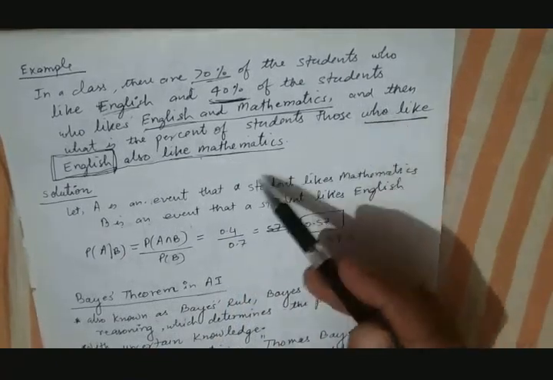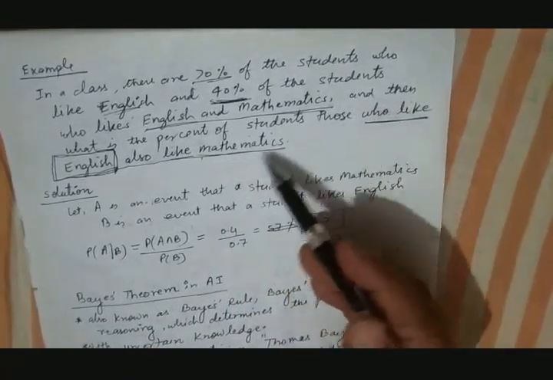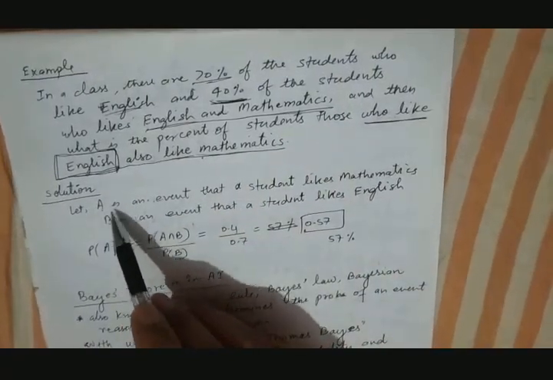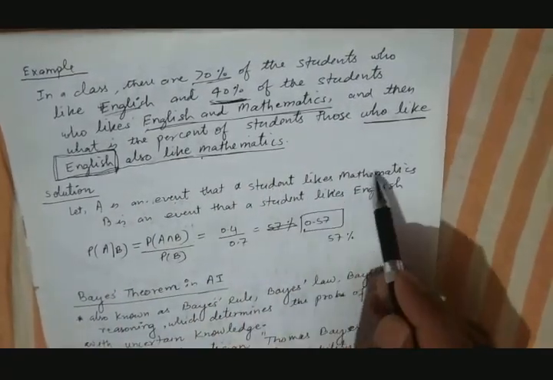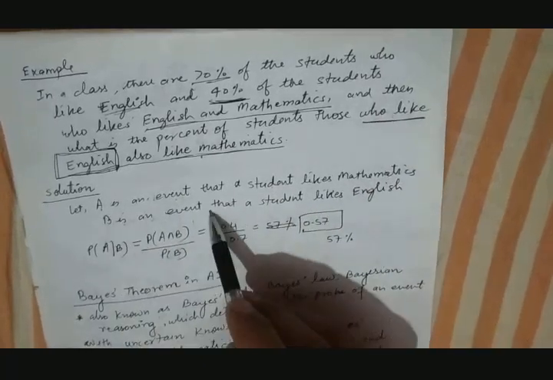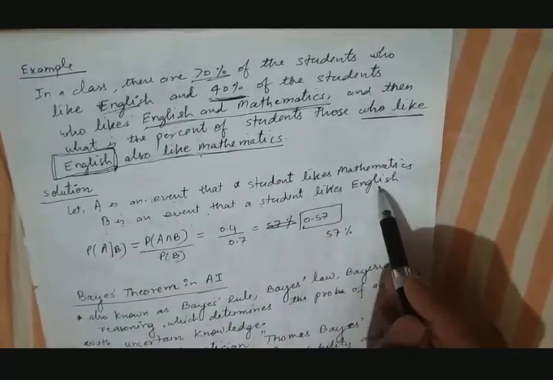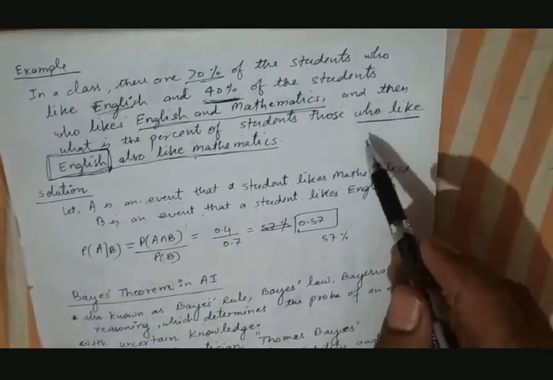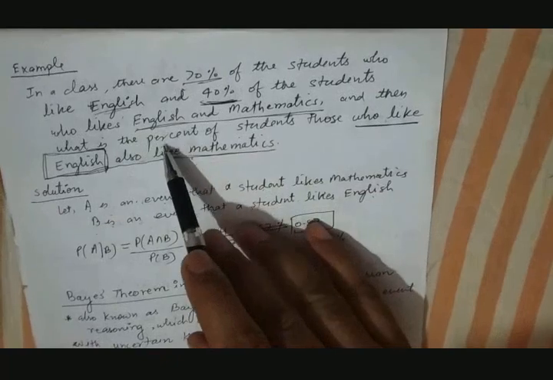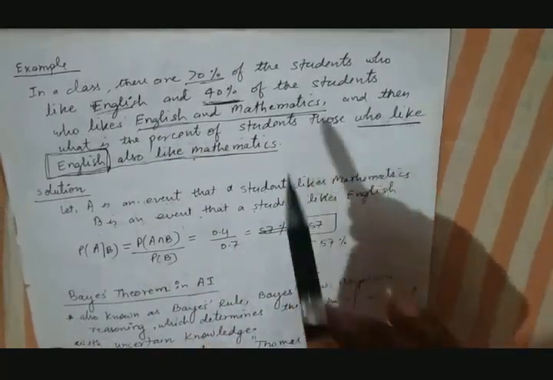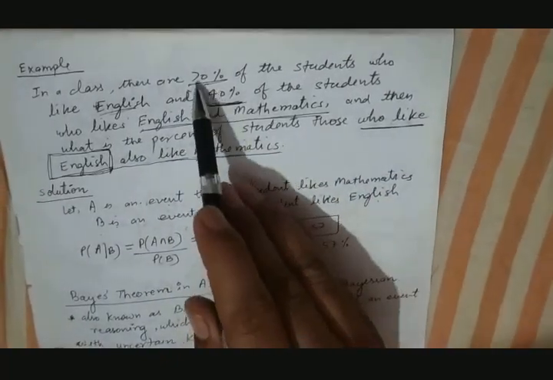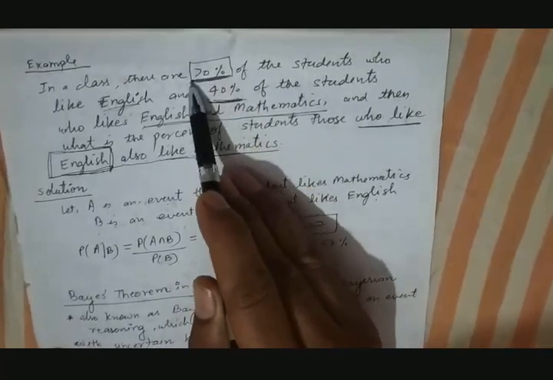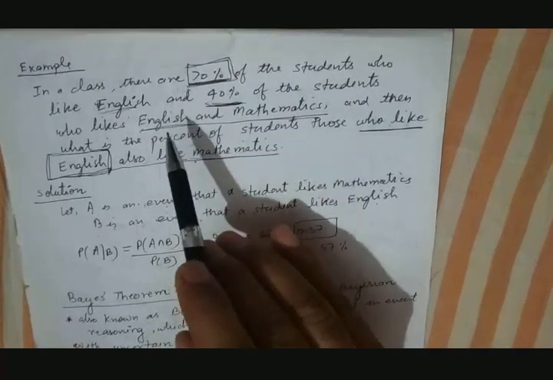So if these two events are labeled by A and B, what will be A and what will be B? A is an event that a student likes mathematics, and B is the event that a student likes English. So what it says, the event B has already occurred. We know the percentage of students who like English, this is given here, 70% of the students like English. This event has already occurred. So the B is given over here.